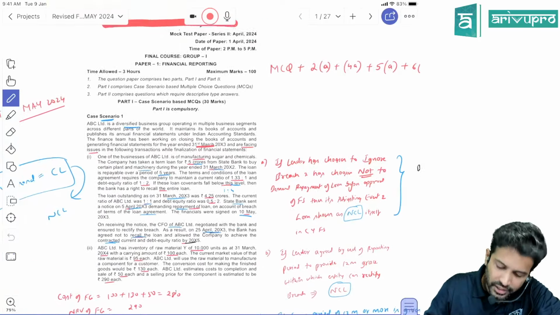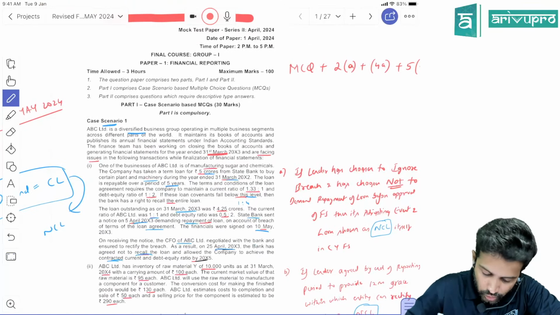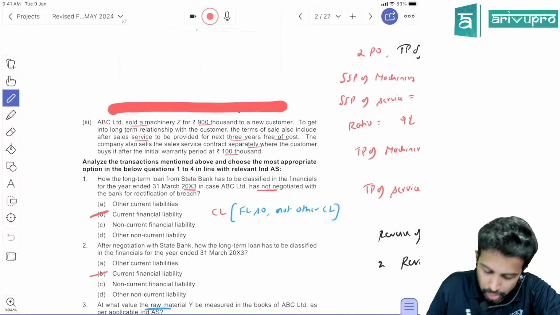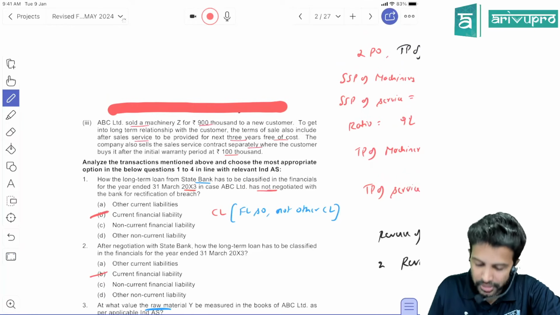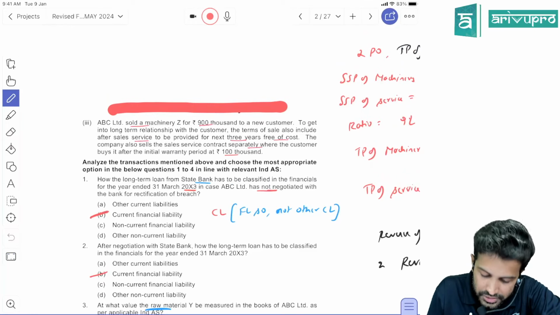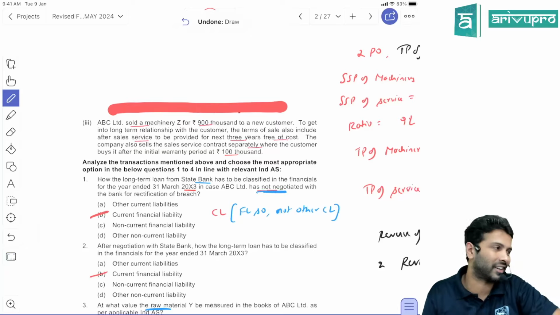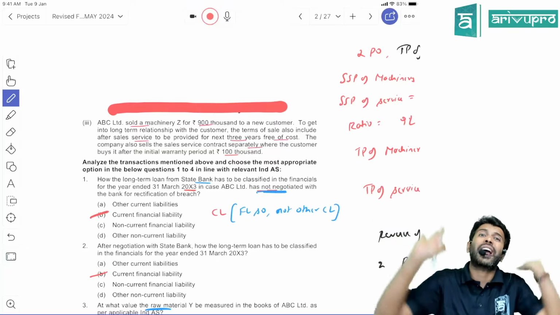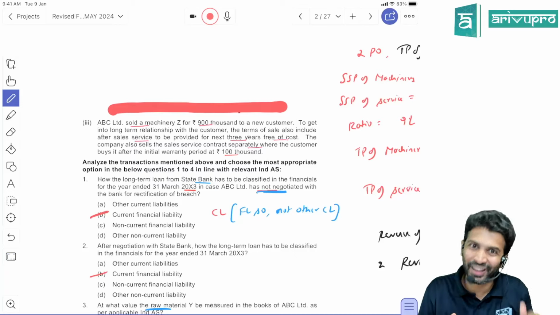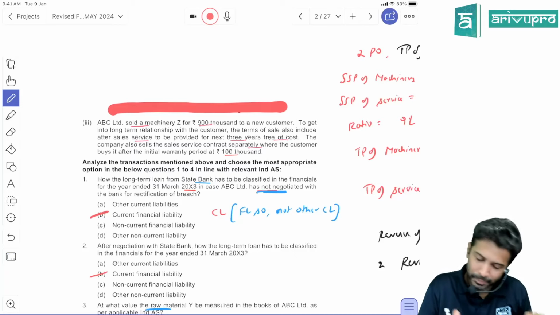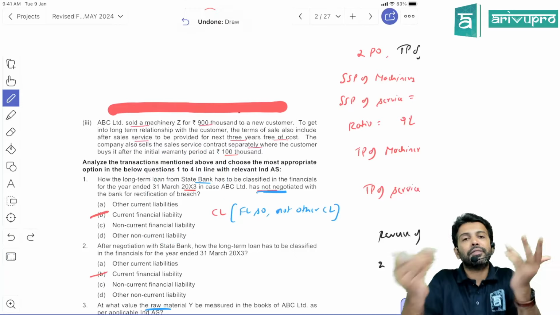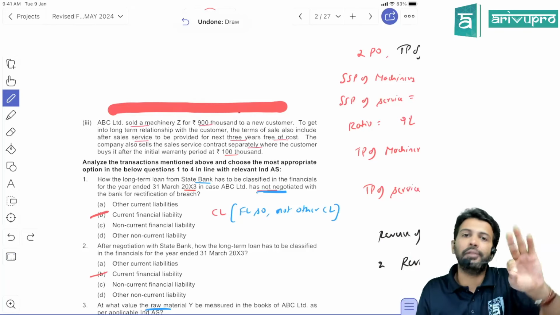Okay, now sir, this is the answer. So we have read the case now. Let's see what the MCQ question is all about. How the long-term loan from SBI has to be classified in the financials for the year ended 31st March 2023 in case ABC had not negotiated. They're saying if this negotiation had not happened at all. They're giving a different scenario. In reality, negotiation has happened, but the question they've given is slightly different. If negotiation had not happened, how will you show this loan?